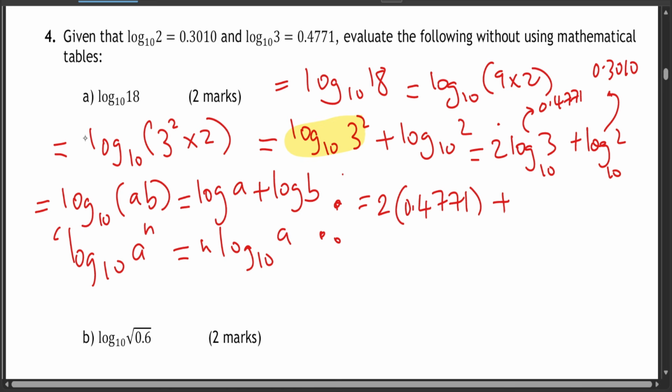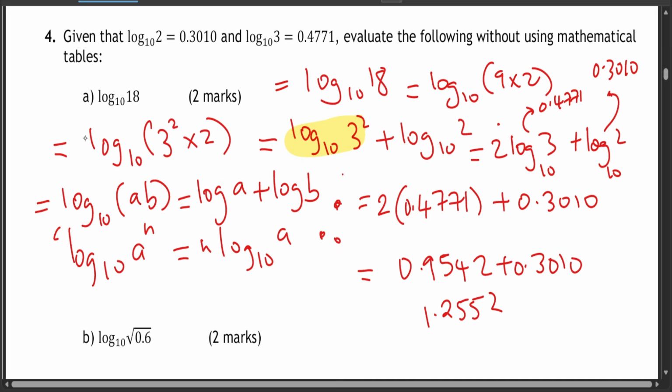So this is just plus 0.3010. So 2 times 0.4771 is going to give you 0.9542 plus 0.3010. If you add both of them, it's going to give you 1.2552, and that is your answer.